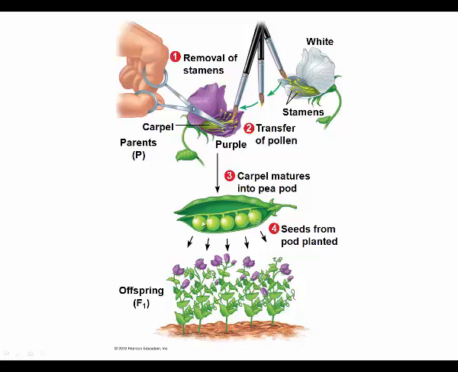Those peas are then planted and they grow up into individual plants that are also the offspring of the original mating. Recall Mendel's first matings, where we have one male and one female, two different plants. We call those the parental generation, or the P generation. We then call the offspring of that mating the F1, or the first filial generation.